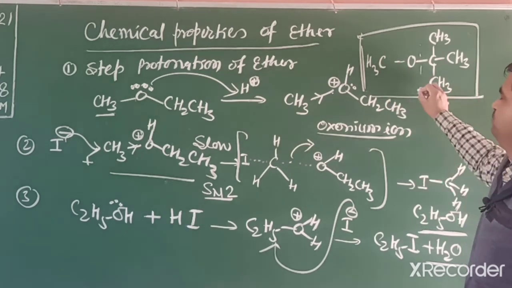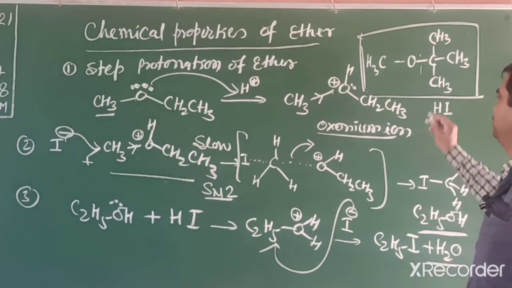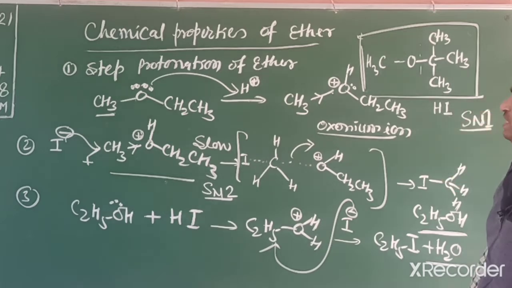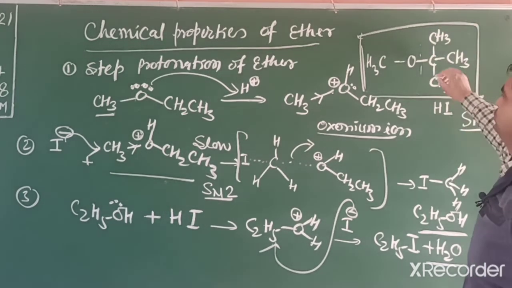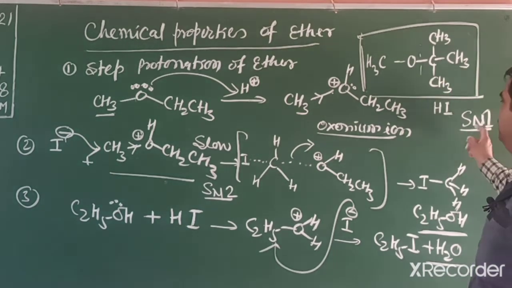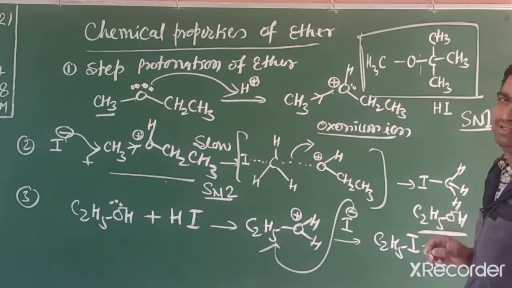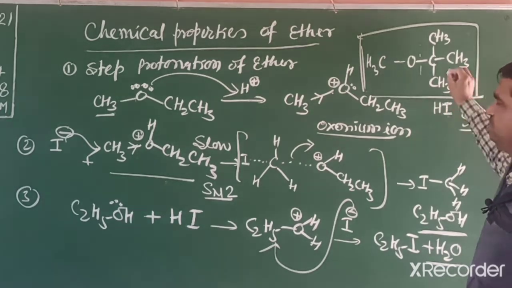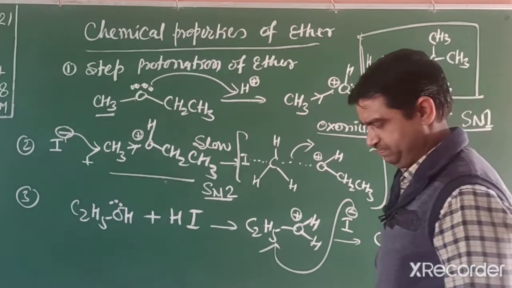Now we will explain this condition, and this reaction occurs through the SN1 mechanism. In SN1 mechanism, we know when it dissociates, it forms a 3-degree carbocation, which is more stable, and the reaction is favorable towards the product, and the iodide ion attaches easily as the nucleophile.